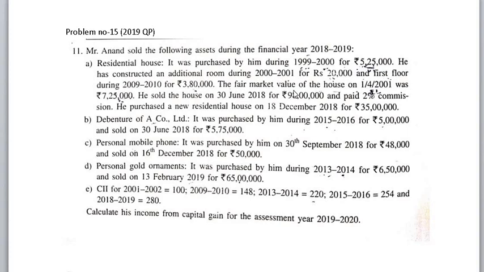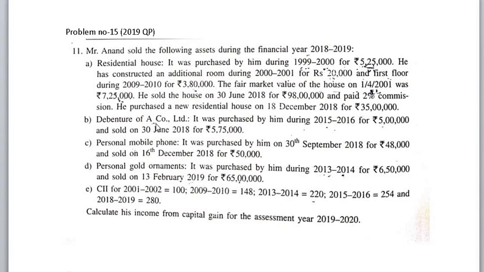The fair market value of the house on 1st April 2001 was rupees 7,25,000. He sold the house on 30th June 2018 for 98 lakh and paid 2% commission. He purchased a new residential house on 18th December 2018 for 35 lakh.